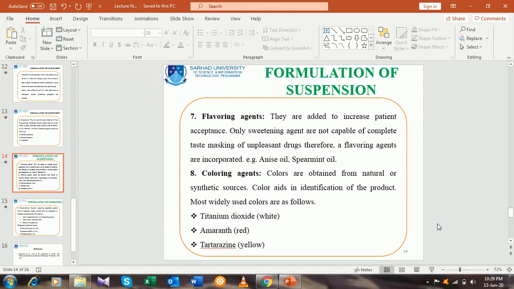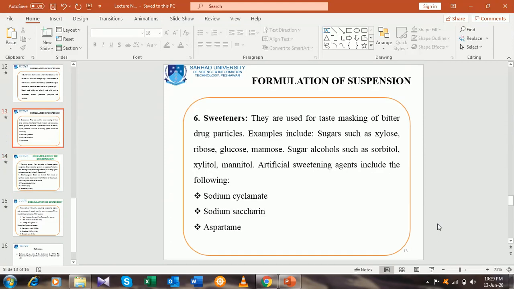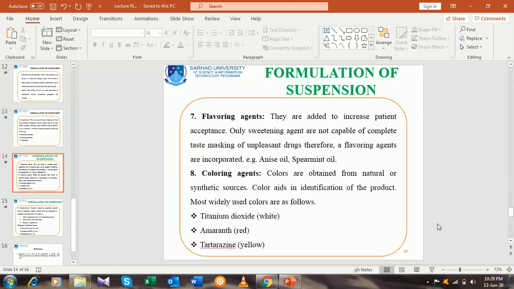Flavoring agents are also added in the pharmaceutical industry in the formulation of pharmaceutical suspensions, and the aim is to increase patient acceptance, and the patient will accept it if it has a good flavor. Sweetening agents were already discussed previously, but sweetening agents alone are not capable of complete taste masking of unpleasant drugs.